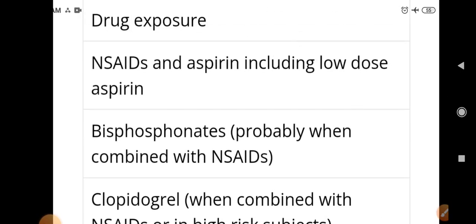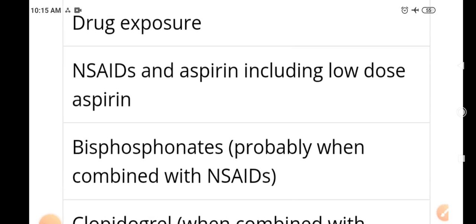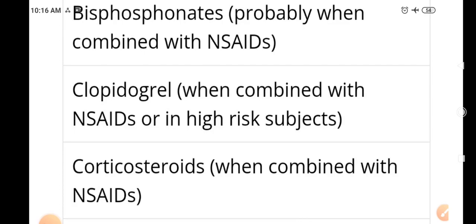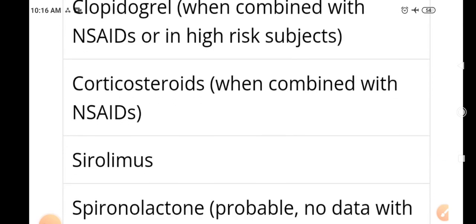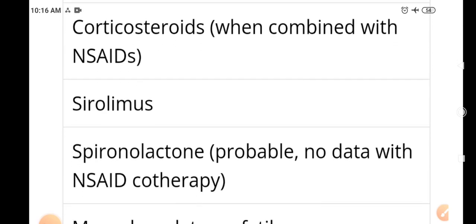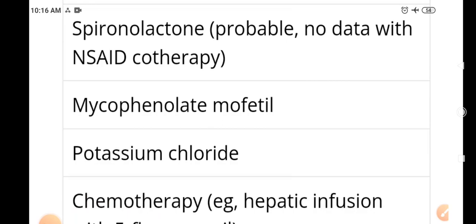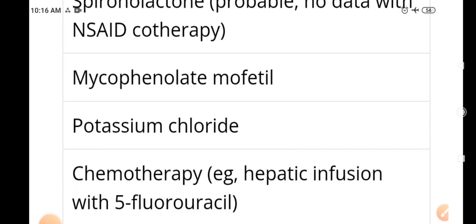Okay, some other causes like drug exposure: NSAIDs and aspirin, including low dose aspirin, bisphosphonate probably when combined with NSAIDs, clopidogrel when combined with NSAIDs or in high risk subjects, corticosteroids when combined with NSAIDs, sirolimus, spironolactone probably, no data with NSAID co-therapy, mycophenolate mofetil, potassium chloride, chemotherapy, for example hepatic infusion with 5-fluorouracil.